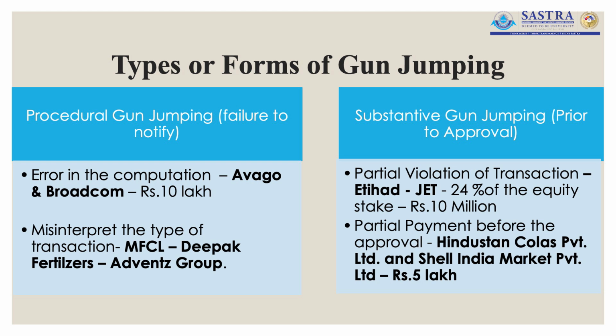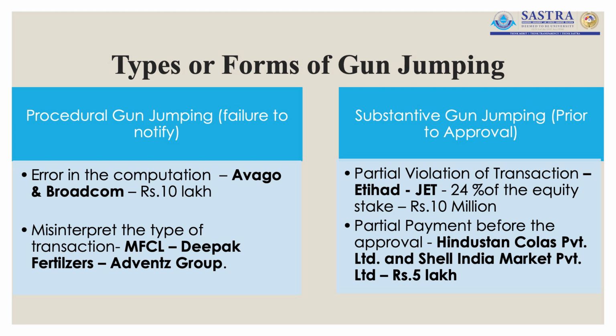It can happen in two ways. One is to do with the error in computation. Sometimes what happens, the companies who are involved in the merger, amalgamation or acquisition, they may go wrong in the calculation of the assets and the turnover, and they may feel that they fall below the threshold that's been fixed by the Competition Commission of India in terms of assets and turnover, and they may not be going for filing the notice. If the Competition Commission of India comes to know about it, about not filing the notice, then these companies would be penalized.